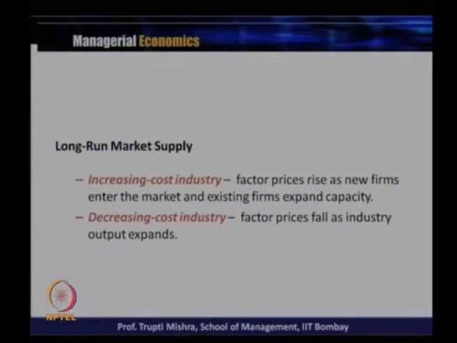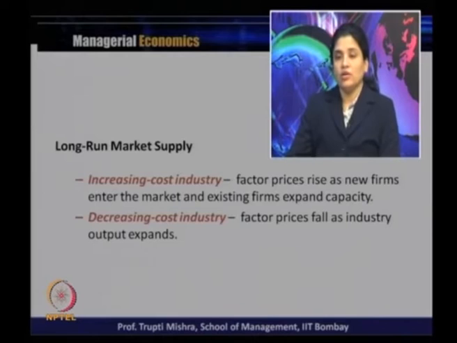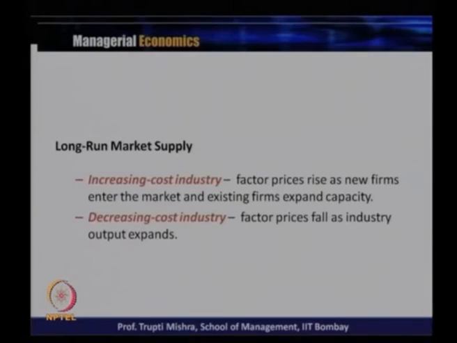Now what is an increasing cost industry? An increasing cost industry is one where, as the scale of output increases, the cost of production also increases. Factor prices rise as new firms enter the market and existing firms expand capacity, because new firms require inputs and factors, and existing firms expanding their capacity also need factors. Since demand is increasing, factor prices also increase given the same level of supply.